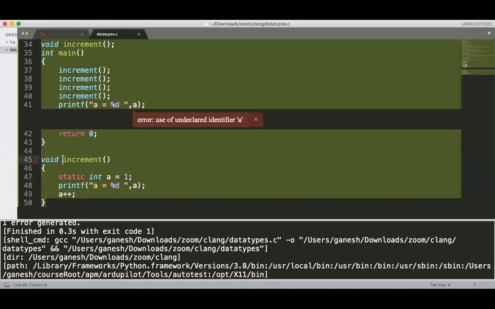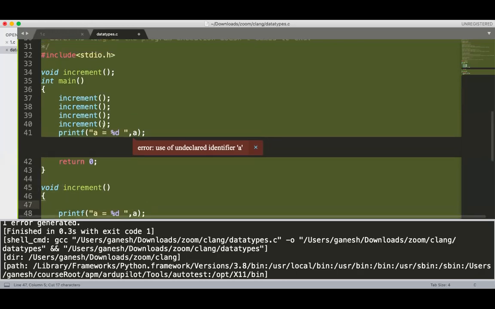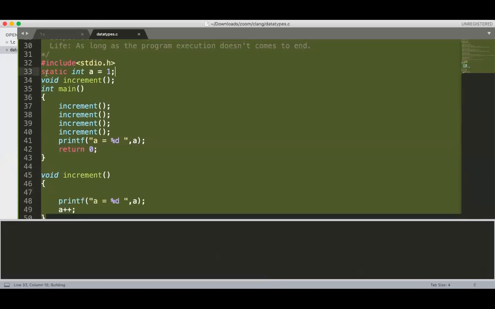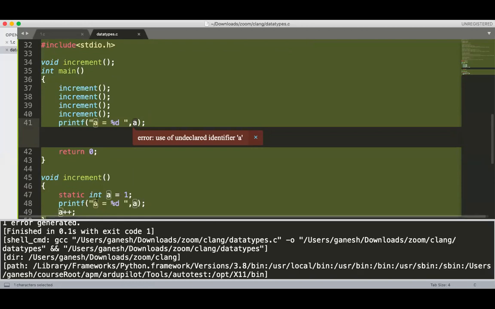Okay. So the difference, got the difference actually. If you declare your variable int a is equal to 1 outside, this program is perfectly fine. Just if you remove the static, it is also fine. But if you declare that a inside increment, then you will get an error at this point. So it means that this a is only accessible for increment.